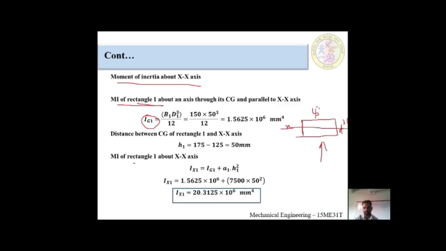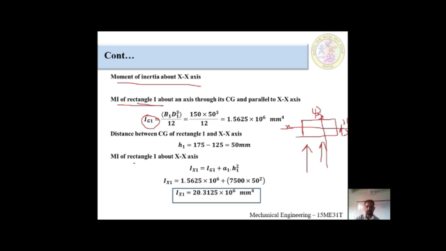The formula, because the x-axis is seen only from this side, is: first you look at B, second you look at D. B D cube divided by 12. That formula we studied in session 1 of this center of gravity and moment of inertia topic.